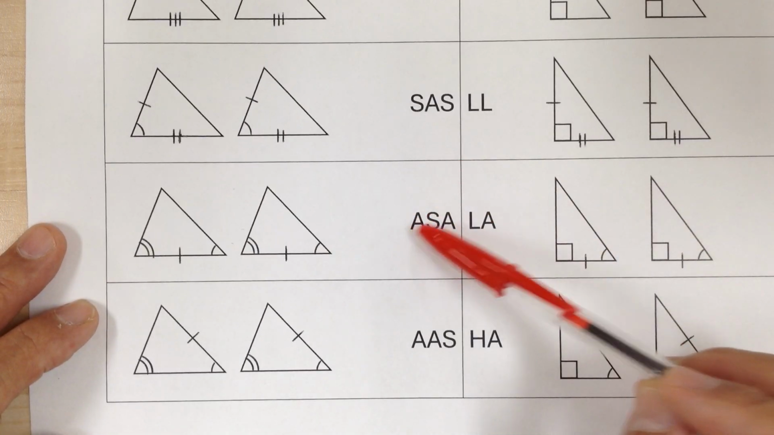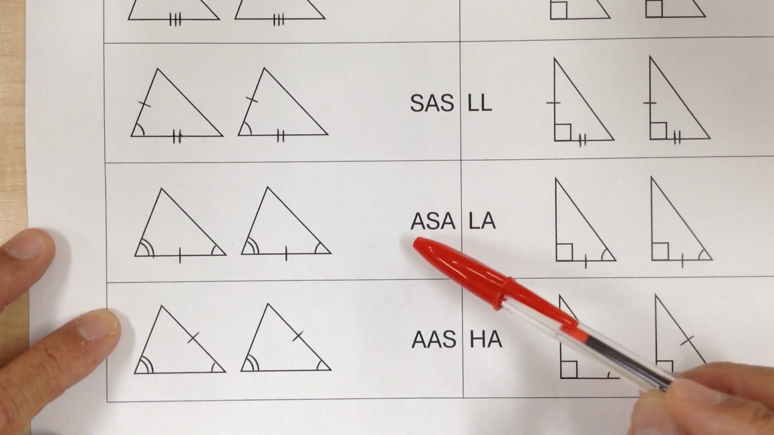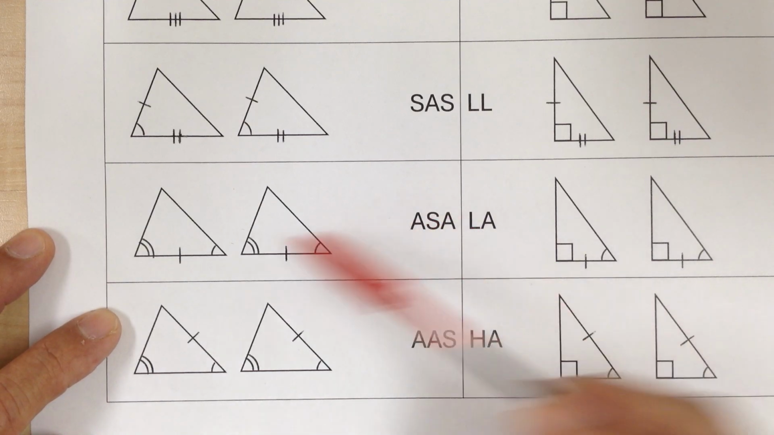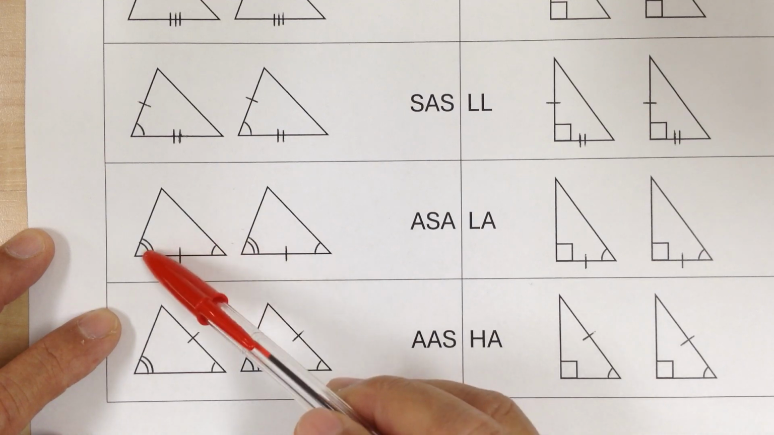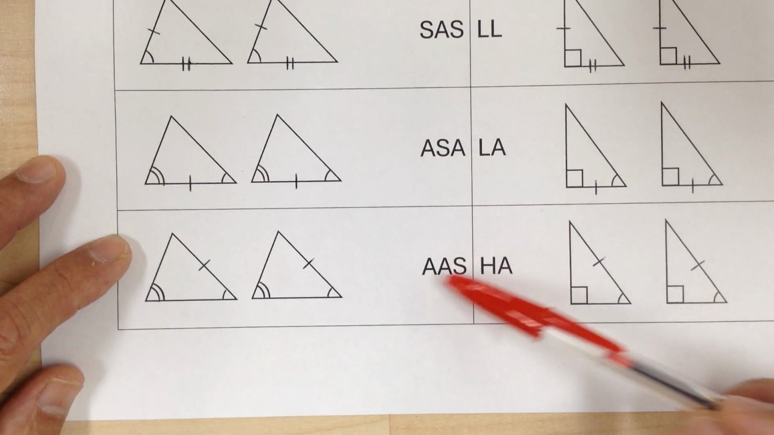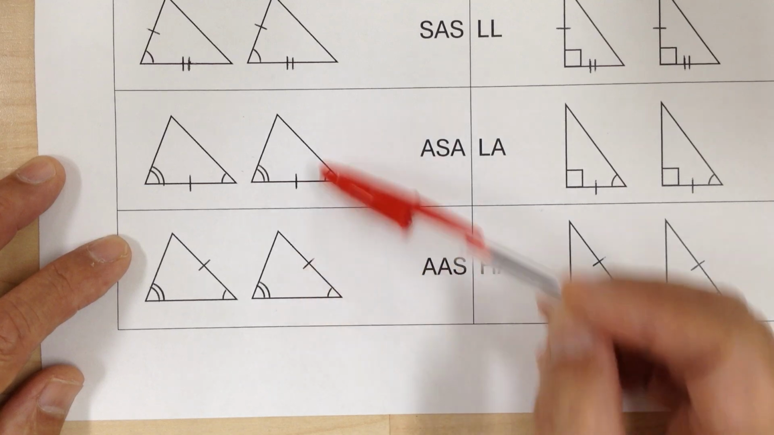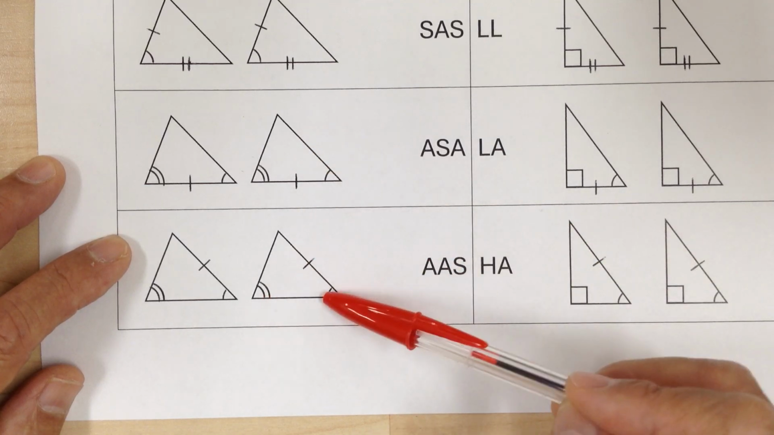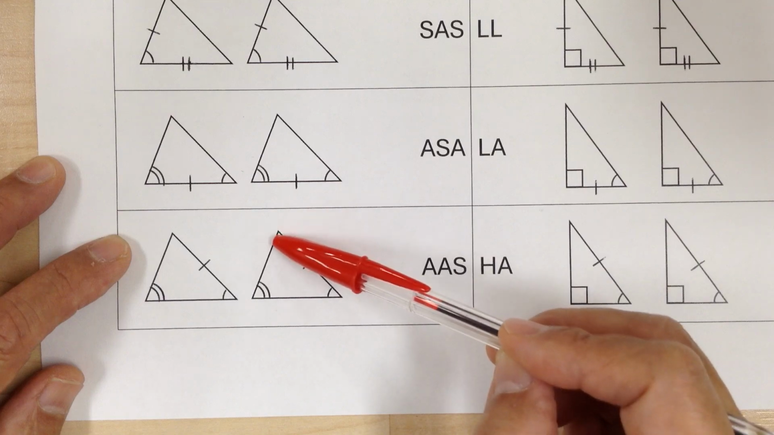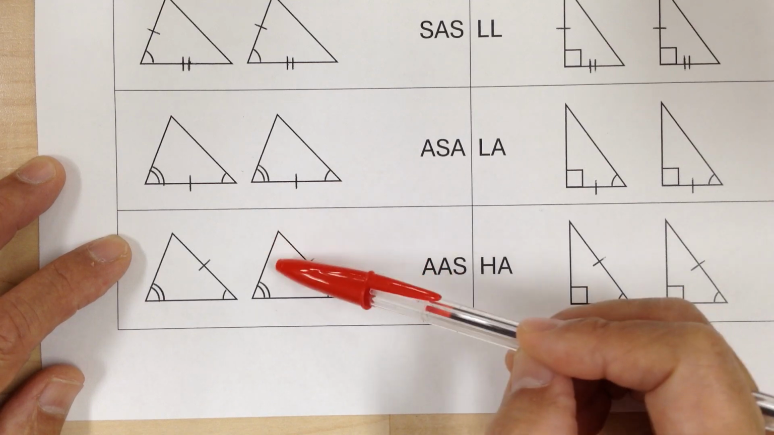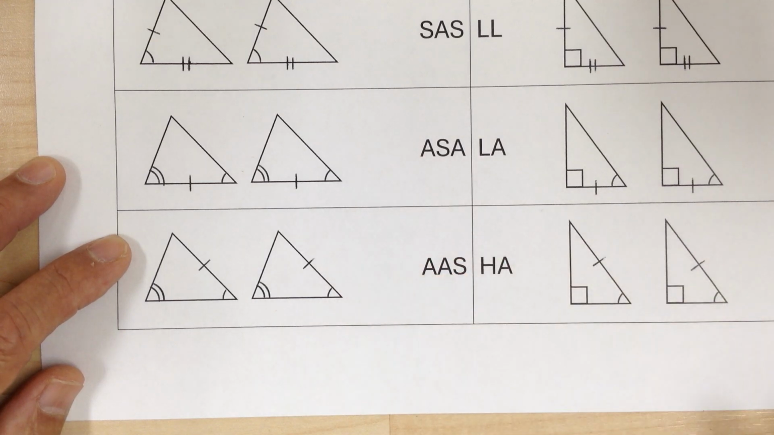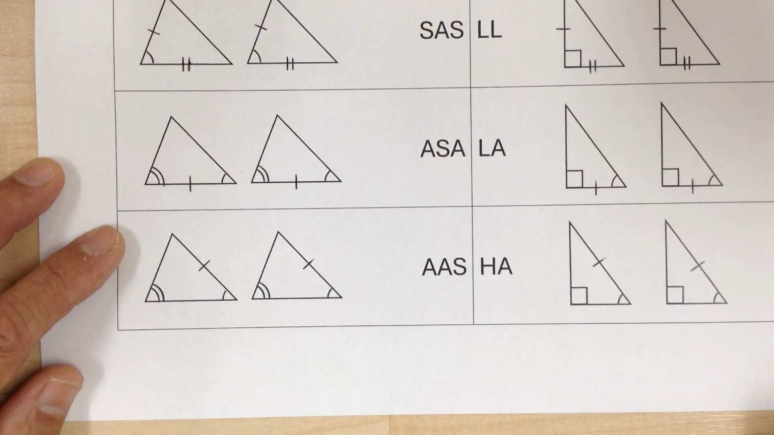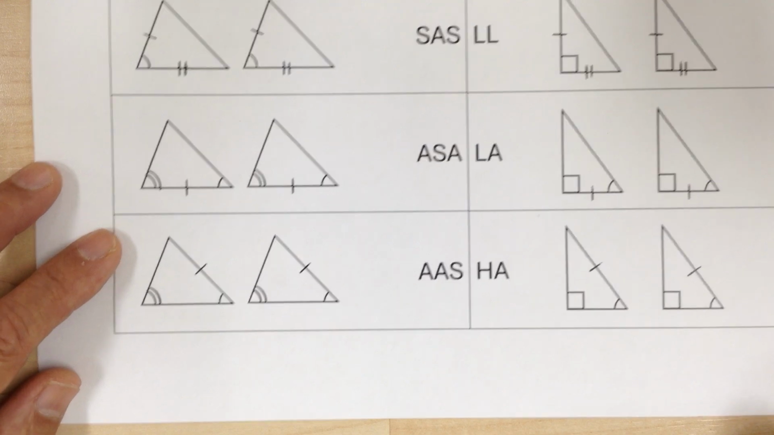Then you have the ASA. In this case, the side is between the two angles. Then you have the AAS, because this kind of came from here. If two angles are congruent, then the third one will also be congruent, and if this were congruent, it becomes ASA. Now the one that the book didn't really cover a lot is the triangle one.